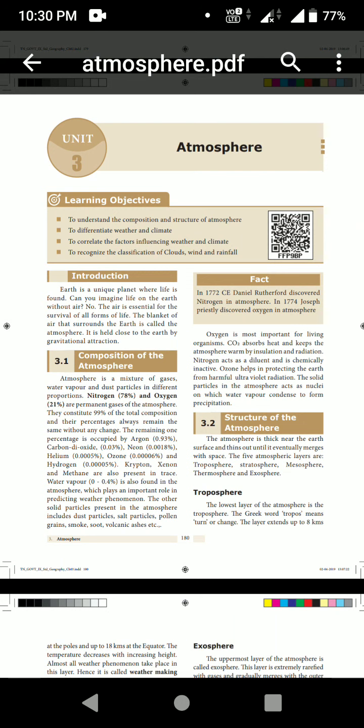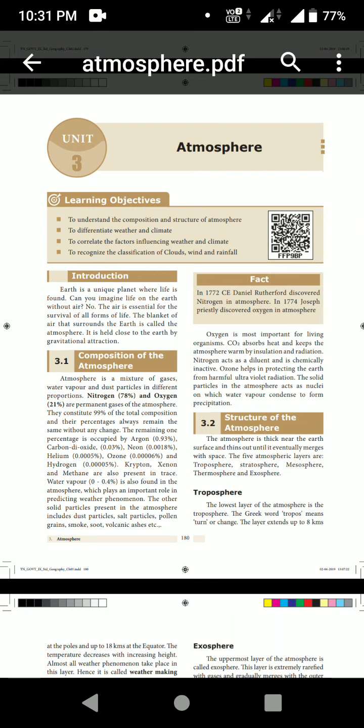So oxygen is the most important for living organisms. Carbon dioxide absorbs heat and keeps the atmosphere warm by insulation and radiation. Next one, nitrogen acts as a diluent and is chemically inactive. Ozone helps in protecting the earth from harmful ultraviolet radiations.